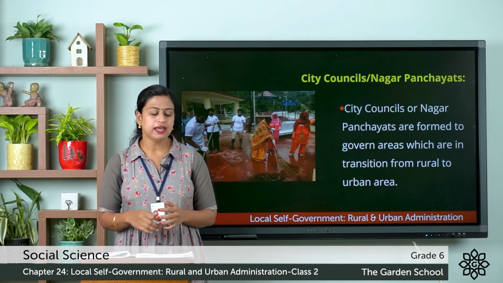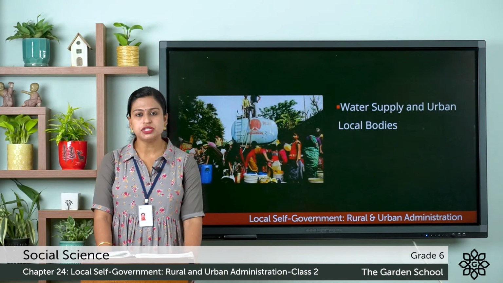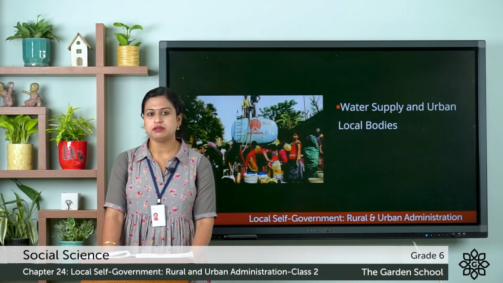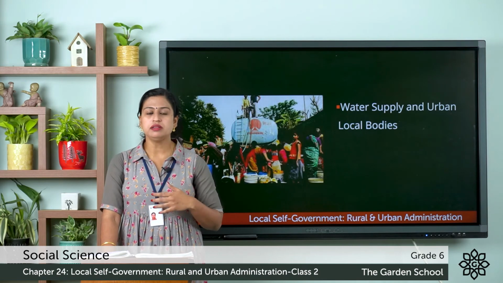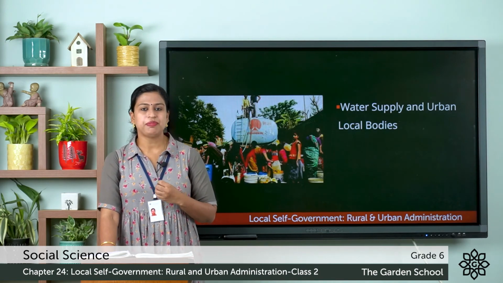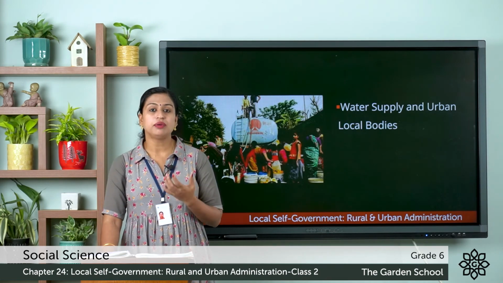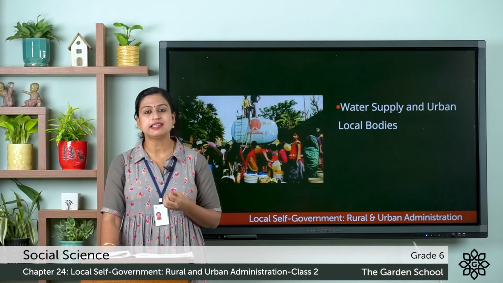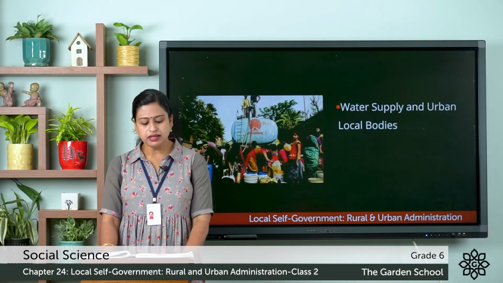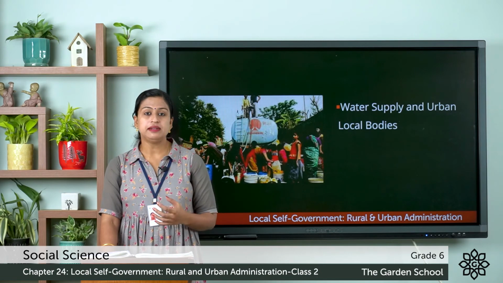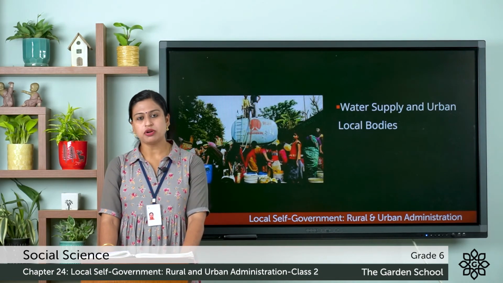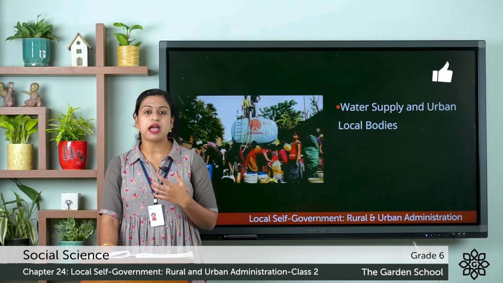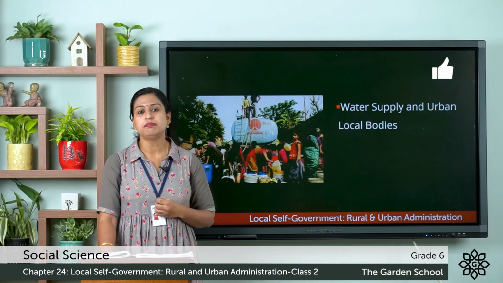And you all know that water is the most essential requirement of people living both in rural and urban areas. So the main source of water supply in the rural areas are the rivers, tube wells, ponds and wells. But here in the urban areas, building and maintaining a proper water supply to ensure clean and potable water is one of the primary functions of the municipal bodies.